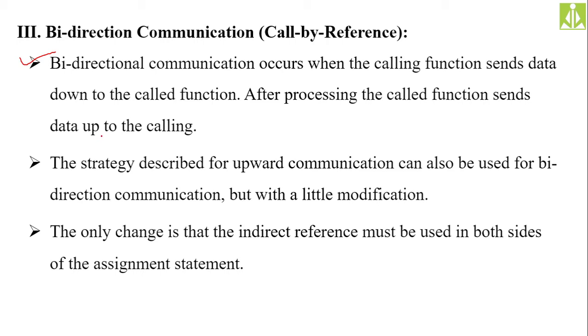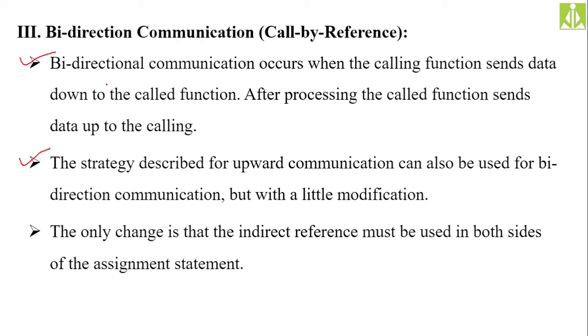The strategy described for upward communication can also be used for bidirectional communication. Whatever program we have written for upward, that is using references, that same program we will write. But in that upward communication, the actual parameters are empty, isn't it? We are not passing any values. We are not keeping any values inside the actual parameters prior to the function call, because we don't want to send any values down. That's the reason we have not kept any values inside the actual parameters.